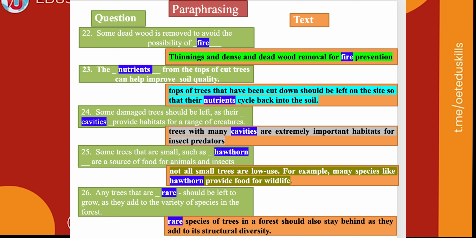This is called paraphrasing. This is the crux of your success in your IELTS exam. So practice this, write down and practice the question statement and the statement, the text, how they have paraphrased. By practice, it becomes your second nature. As you read, immediately it clicks into your brain. So practice, practice, and practice.